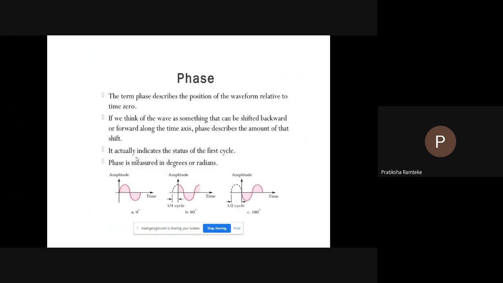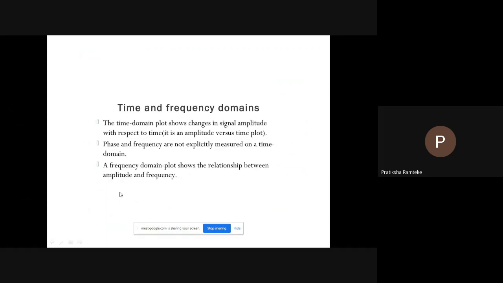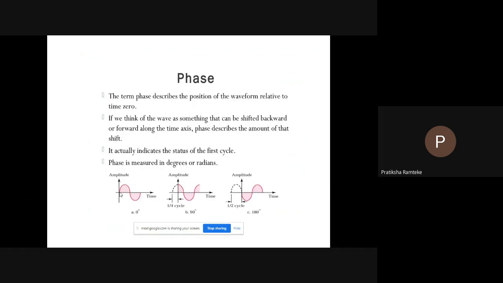Phase. The term phase describes the position of the waveform relative to time zero. If we think of the wave as something that can be shifted backward or forward along the time axis, phase describes the amount of that shift. Means if the wave is starting from this point in this figure, the phase is 0 degree, means the wave is starting from here.